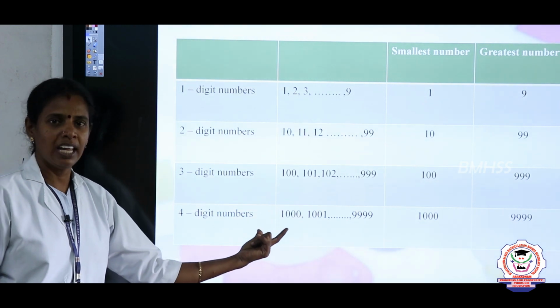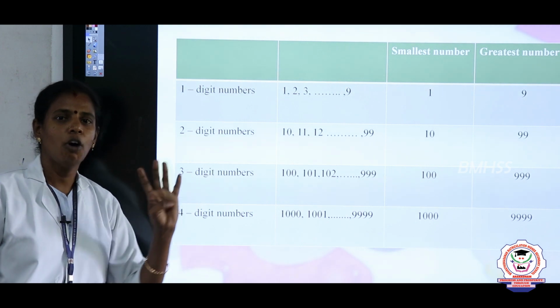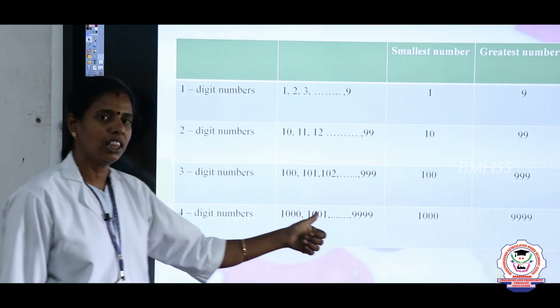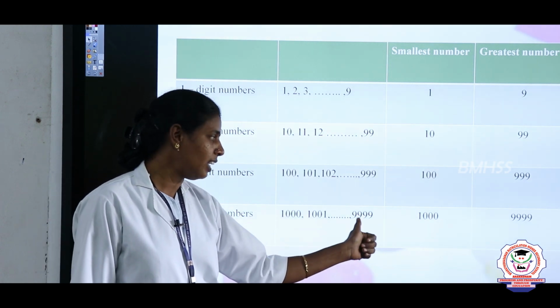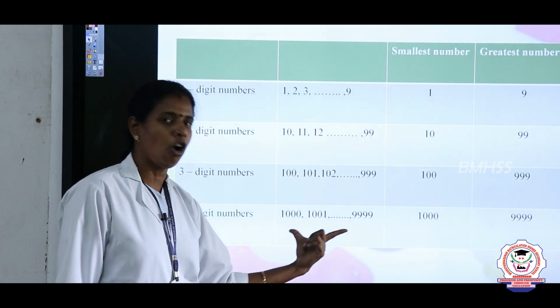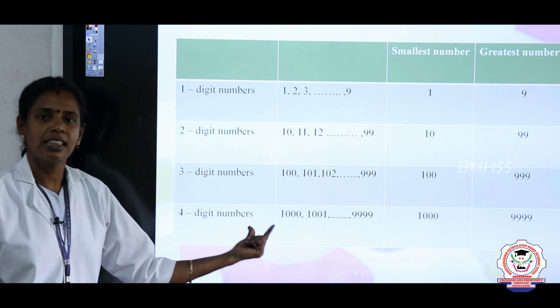How many digits are there in this 1000? Ones, tens, hundreds, thousands. How many digits are given? Yes, 4 digits are given in this. So 1000, 1001 and up to 9999. These numbers are called 4 digit numbers. The smallest 4 digit number is 1000.